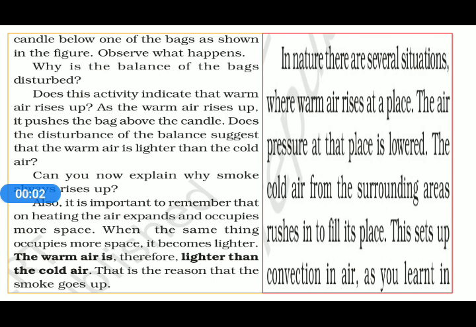Hello students, in this video we will learn about how air circulation is formed on the surface of the earth. In the previous video we learned how air expands on heating. As we know, on heating the air expands and occupies more space. When the same thing occupies more space, it becomes lighter. The warm air is therefore lighter than the cold air. That is the reason that smoke goes up.